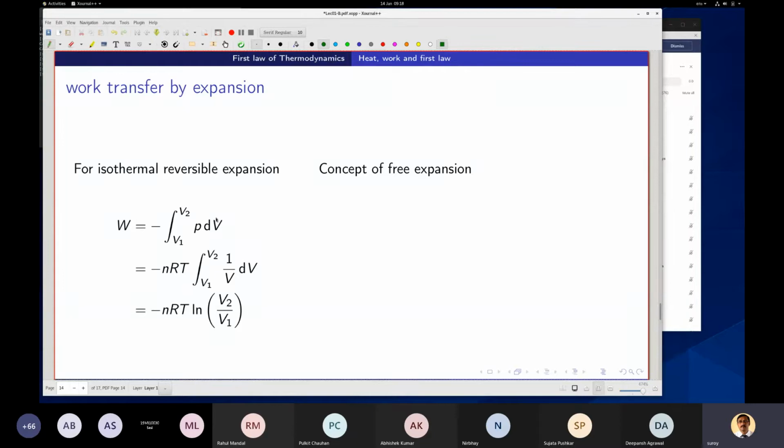Now this is PDV work. PDV work means here I have some sort of a system, as I told you, that expansion that I'm having, a piston. It is having a P and V is the volume.